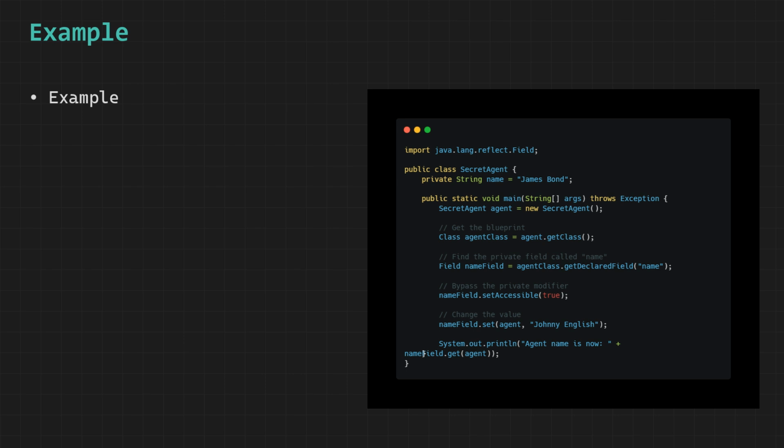This capability is extremely useful in advanced scenarios such as debugging, testing frameworks, serialization libraries, and dependency injection systems, where internal data needs to be accessed or modified dynamically, but it must be used carefully because bypassing encapsulation can break the intended design of a class and lead to unexpected behavior if not handled responsibly.